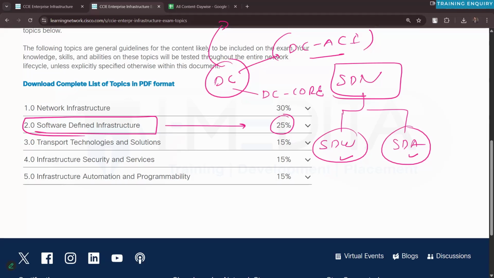Once the class gets recorded, it goes into processing, and you most probably will get the recording in 4 to 6 hours. You get the recording in the portal from where you have joined the classes. All the documents, recordings, and everything, you will get from the portal itself. The Trainonic portal that you have joined the classes from will have all the study resources, the labs and everything. I will show you in a moment, but it will be there.